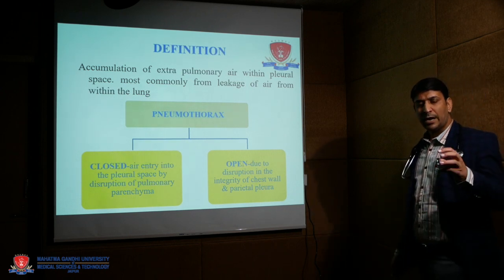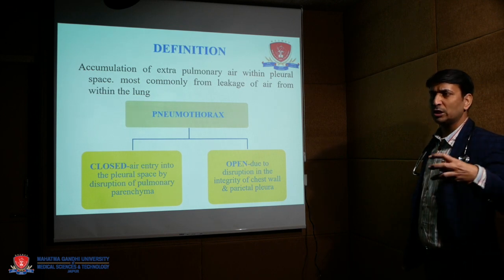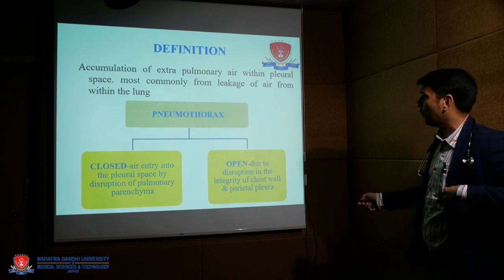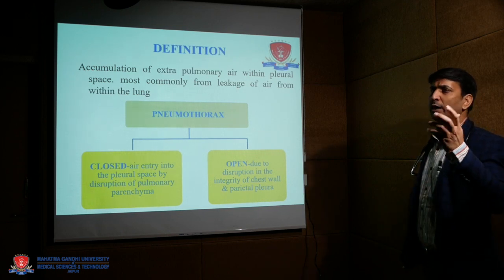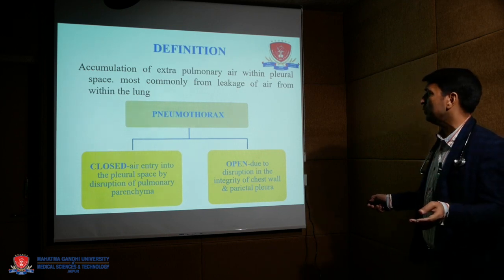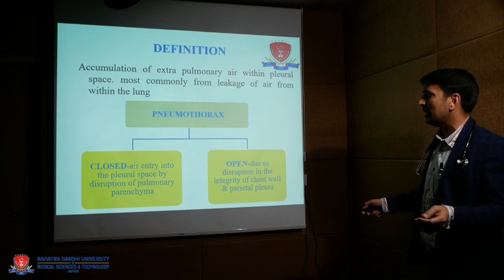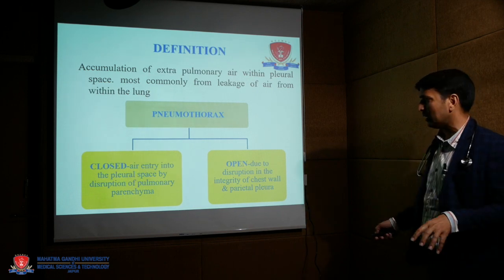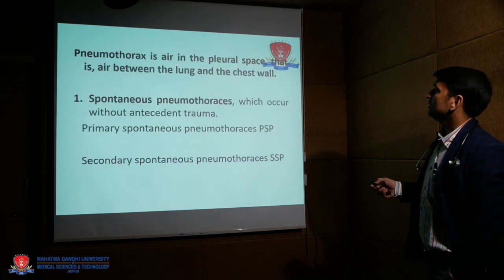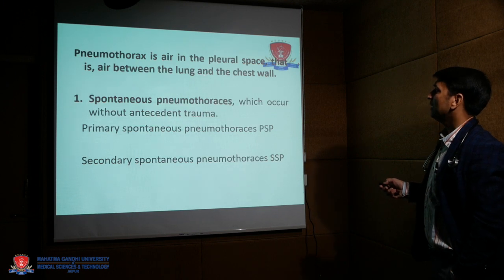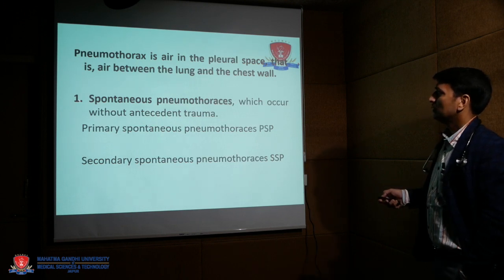If any type of trauma causes chest wall injury, it causes open pneumothorax. It means the pleural cavity connects to the environmental air. Closed means air enters from inside the lung parenchyma. Pneumothorax is air in the pleural space, that is, air between the lung and the chest wall.